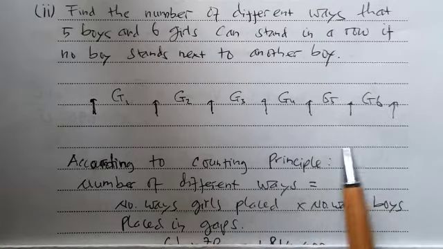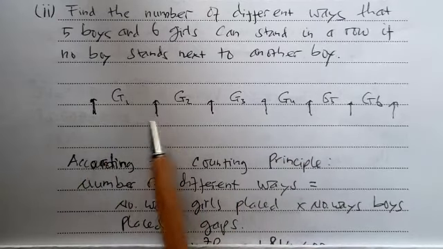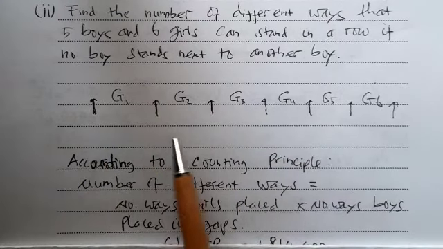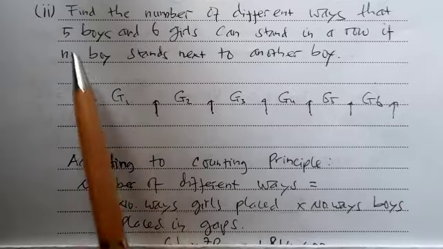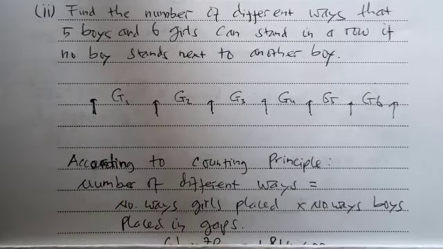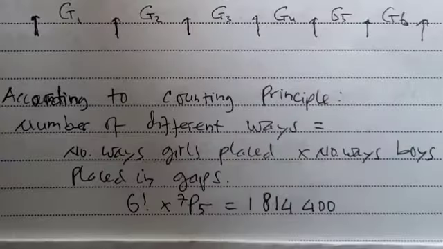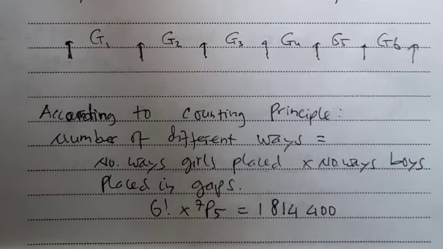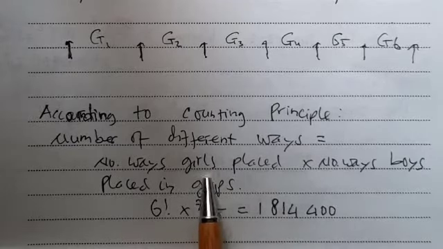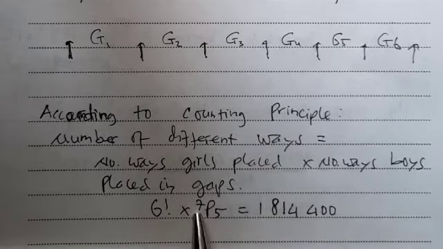There are 5 boys and we have 7 gaps here, so to place the boys in the gaps there are 7P5 ways.